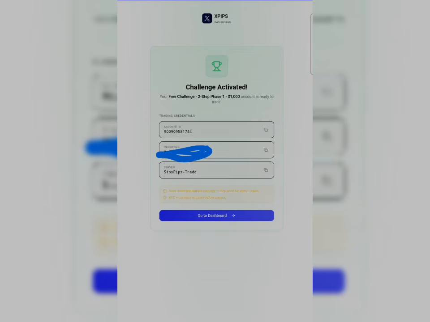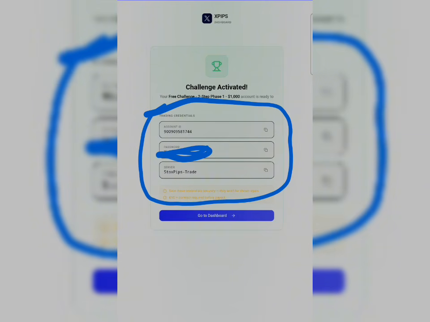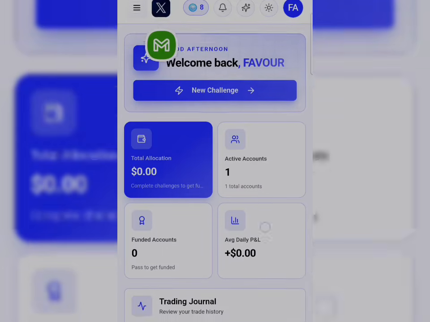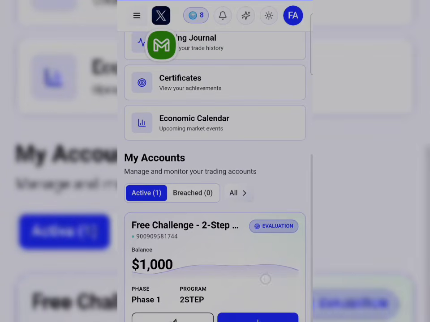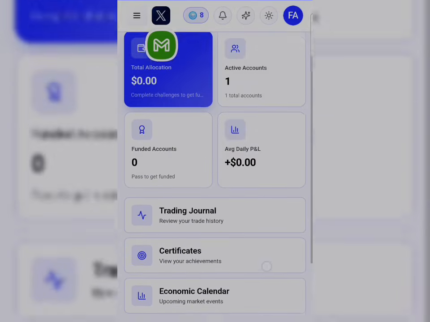After loading, I've been able to get it. As you can see right here, your free challenge, 2-step phase 1 account is ready to trade. This is my details right here. I just have to copy all of these, and I have blurred mine out for security reasons. Then after copying, you click on go to dashboard. This is their dashboard, and this is my account right here. As you can see, now I can start trading.